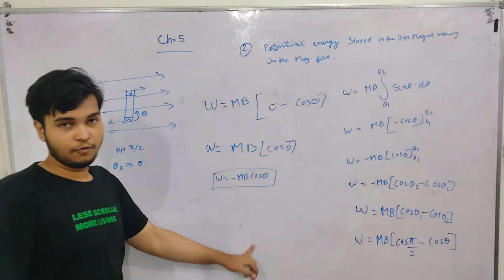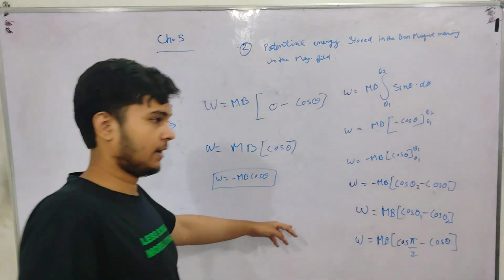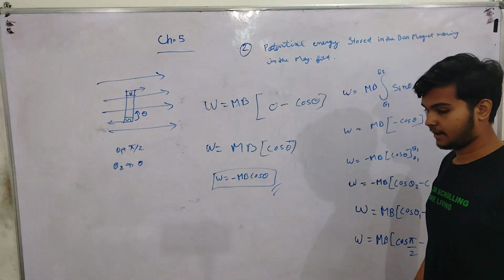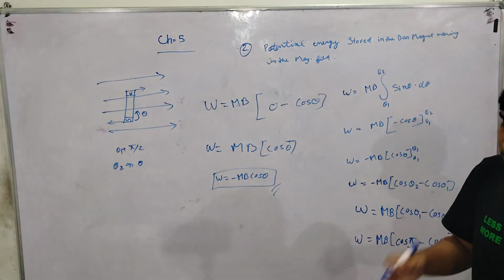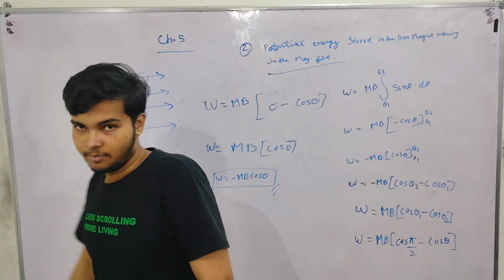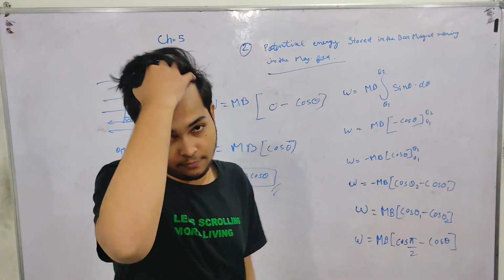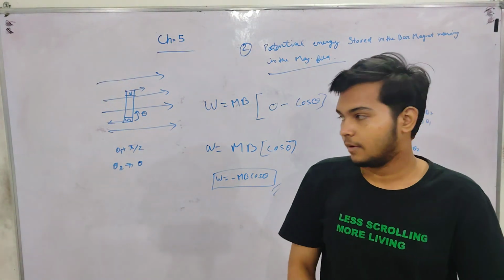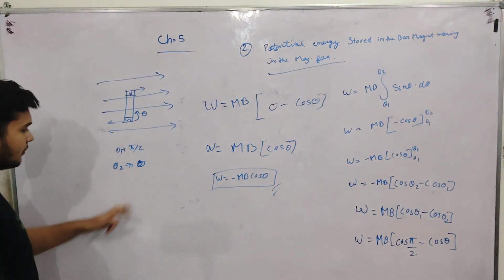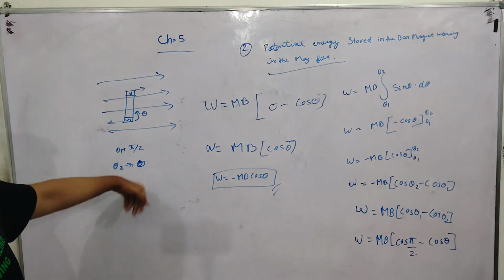This is the derivation of potential energy stored in a magnet moving in a magnetic field. This derivation will come in the exam, along with the other one, the torque derivation. Here theta 1 is the first angle and the second angle will be theta 2, which we take as theta.